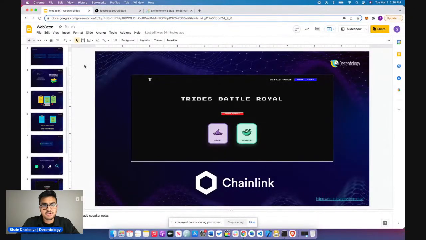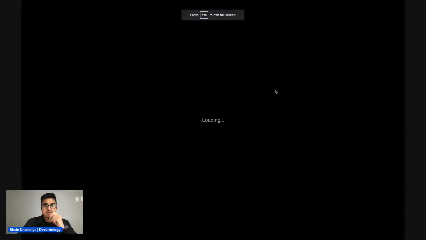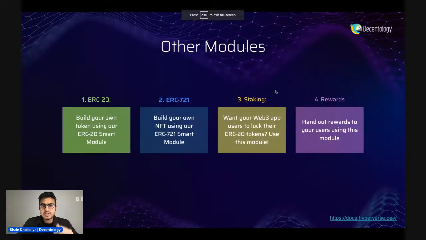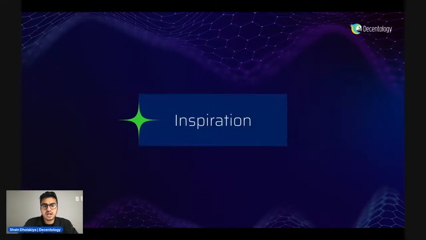And let's go back to the slideshow to discuss what other modules we have. Again, that was only one of the modules that we have. We also have in our mono repo the ERC20, ERC721, so building your own token or NFT, as well as the staking and rewards module. If you want users to be able to lock up their tokens or even receive rewards of a custom token, you can do that as well.